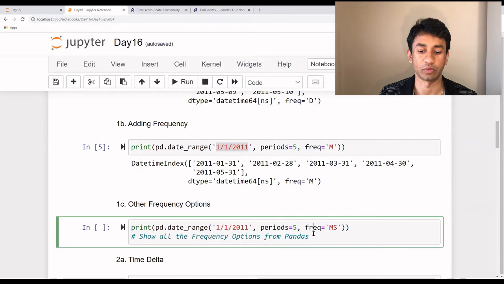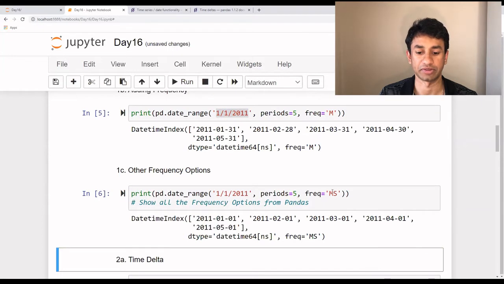For example, if we want to pick up the first date of a particular month, I execute this with month start. Since the periods is 5 and the frequency is MS, which is the start of the month, it picks up the first value of that month for 5 consecutive months, and that's how the time series data is being generated.